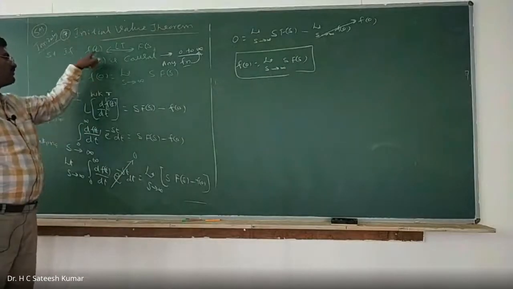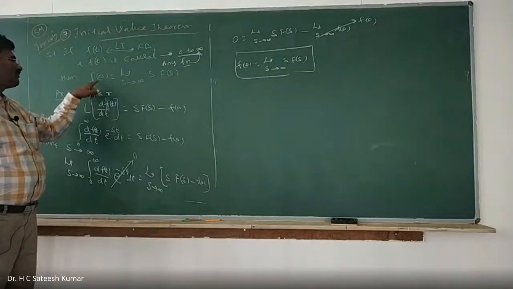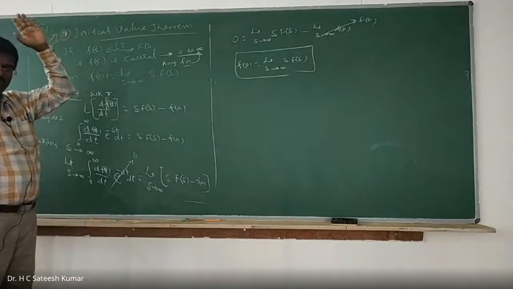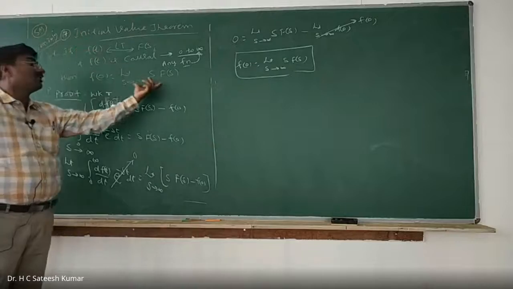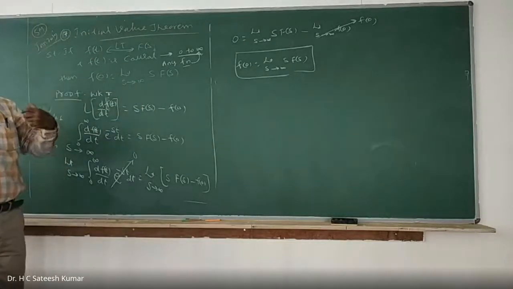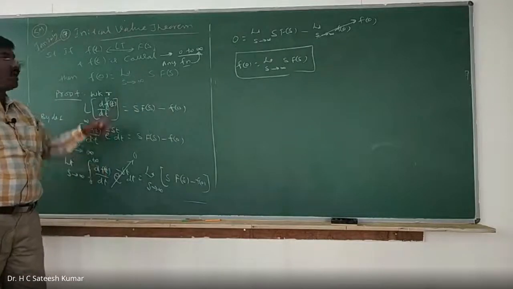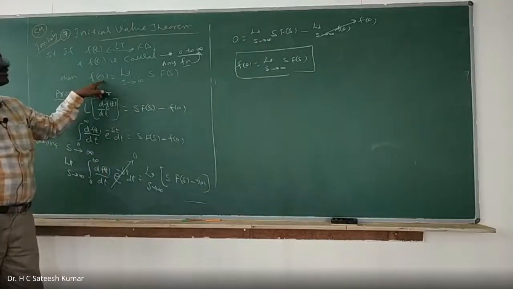See, f of t is a function. The initial value of that function is what? F of 0. Final value theorem means what? F of infinity. That is, the final value of any function can be obtained from the s domain. Let us say if you know the Laplace transformation of any function, I can, without finding the inverse Laplace transformation, find out the initial value of the function. That's the meaning of this.